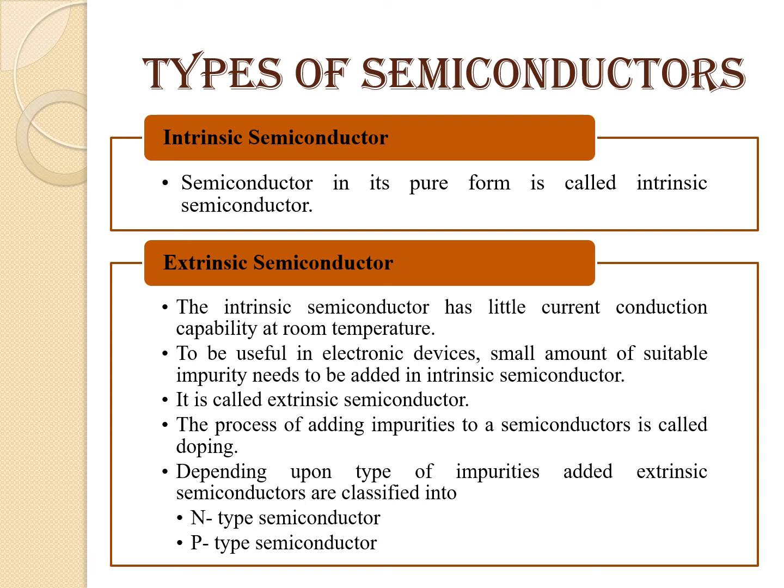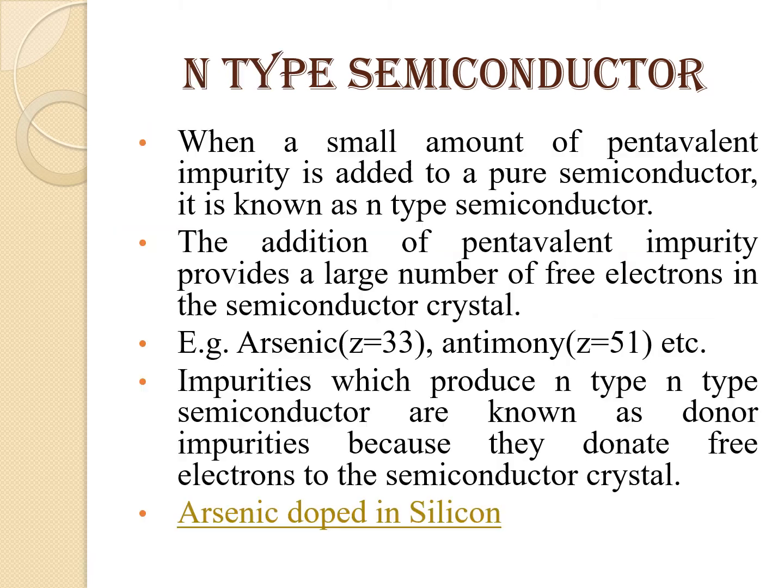Then it is known as extrinsic semiconductor. We can say that the semiconductor in impure form or the doped semiconductor is known as extrinsic semiconductor. The process of adding impurities to a semiconductor is called doping. Depending upon the type of impurities added, extrinsic semiconductors are classified as N-type semiconductor and P-type semiconductor.